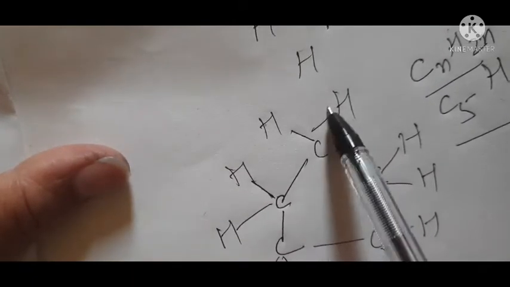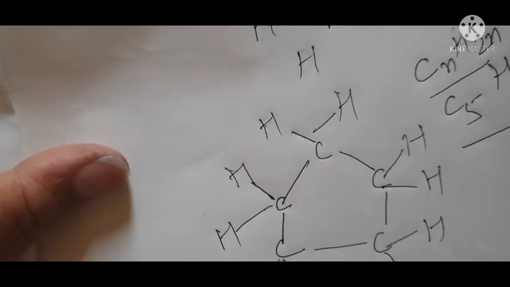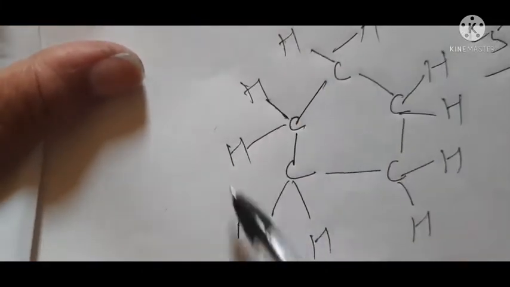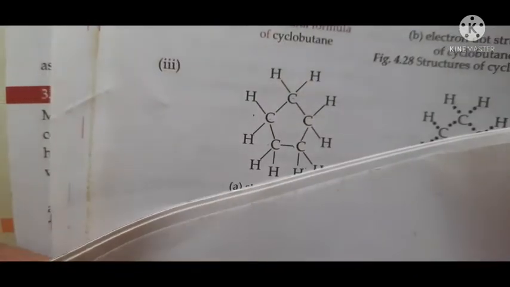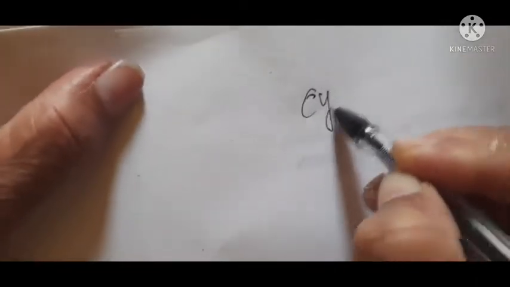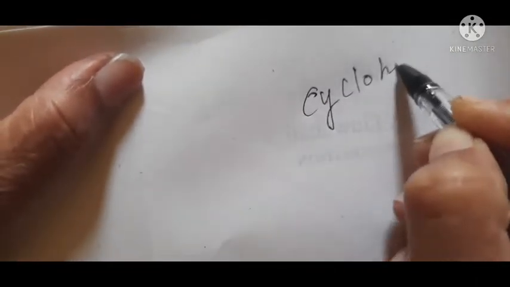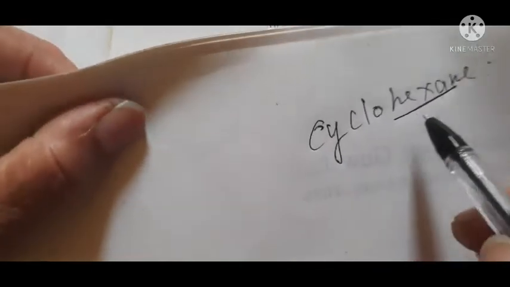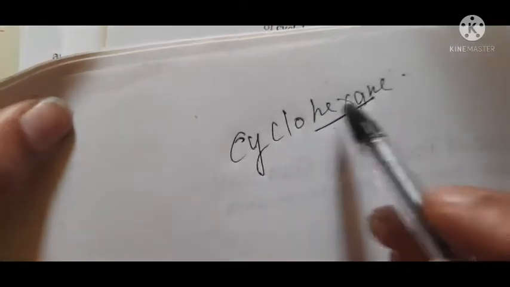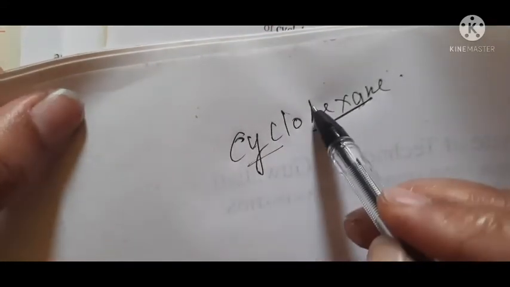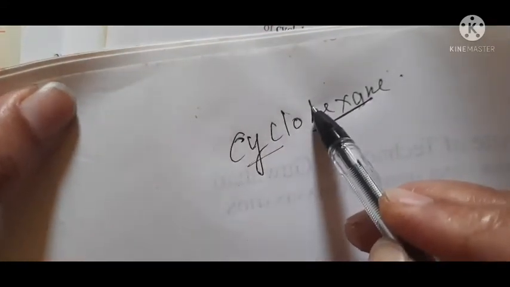So you can see 2, 3, 4, 5, 6, 7, 8, 9, 10. So this is cyclopentane. And how will you write cyclohexane? Hexane. Now see, here it's very easy if you understand. Cyclohexane. Hexane means 6 and it is "ane", so there is a single bond. Okay, and cyclo, these 6 carbon atoms are arranged in the form of a ring.